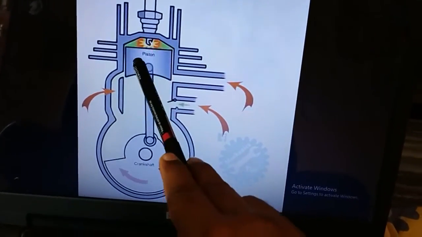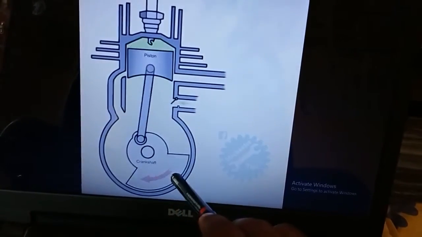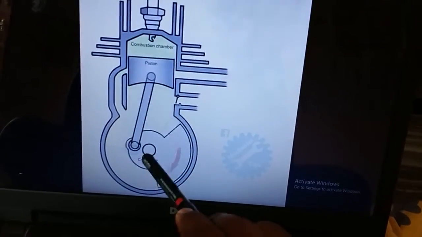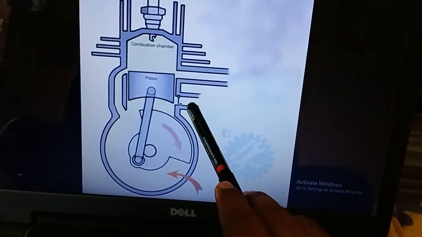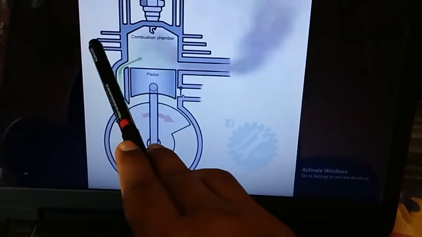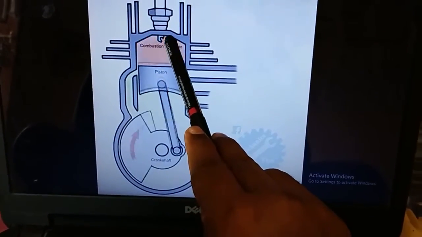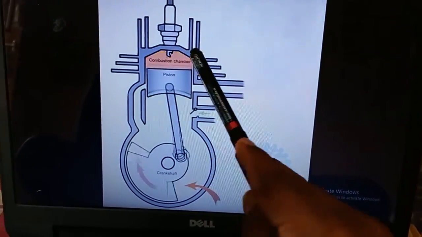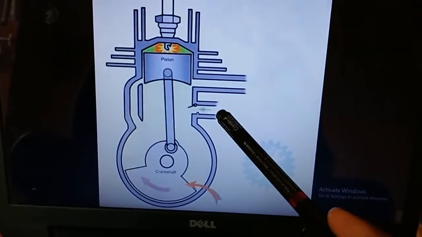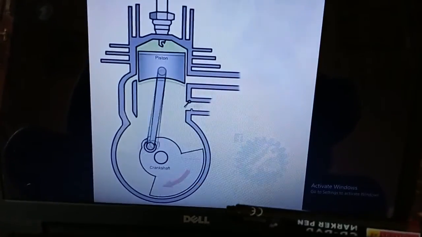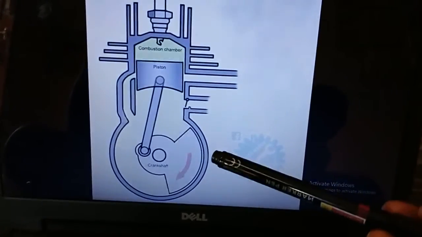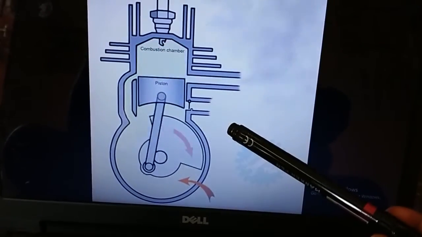Okay, this is our piston, connecting rod, this one is the crankcase, and this one is the crankshaft, inlet port, exhaust port, and this is a transfer port. This one is the spark plug. So this is the mechanism. I hope you understand the working principle of the two-stroke petrol engine.